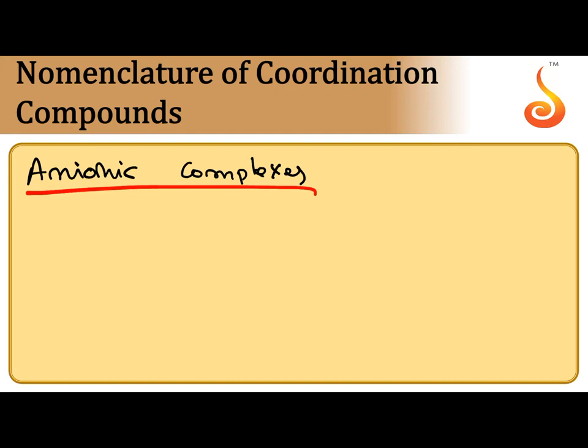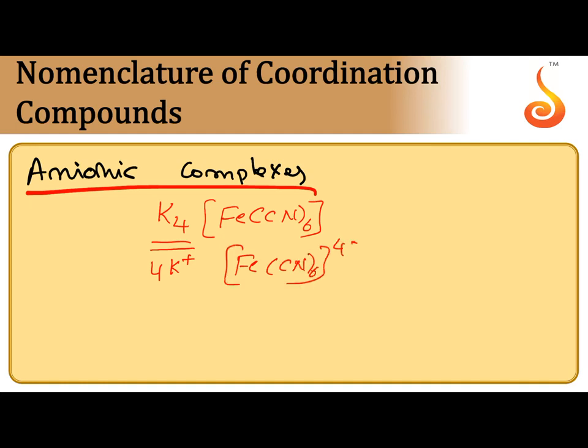Anionic complexes. The coordination sphere has a negative charge. Example K4[Fe(CN)6]. Here there are 2 types of ions. Counter ions are cations, K plus ions, there are 4. And the complex ion is an anion, [Fe(CN)6] 4 minus. Since negative charge is present, this is an anionic complex. So for an anionic complex, first you write the name of the counter ion, singular you have to write, potassium. No need to write tetrapotassium, just potassium.